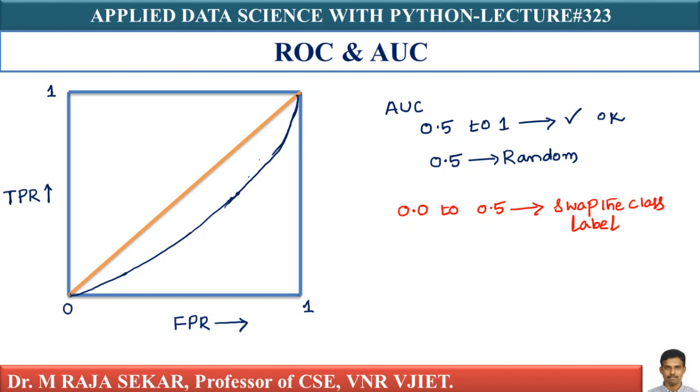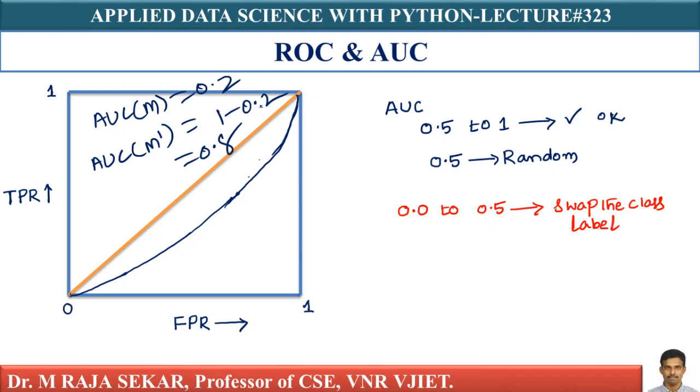By doing this simple swapping of the class labels in a binary classification, if your original model has an AUC of 0.2, the modified model, let me call it M dash, has an AUC of 1 minus 0.2, that is 0.8.